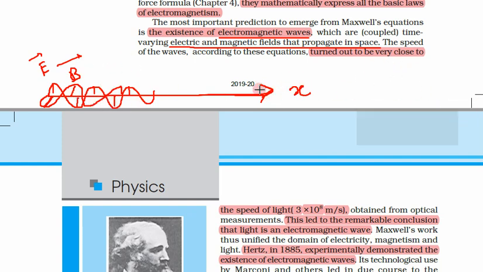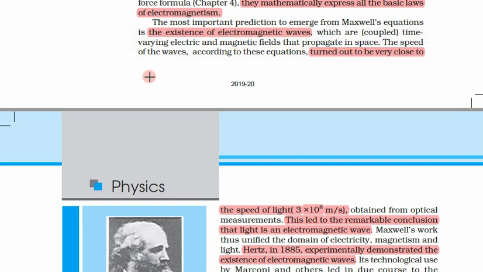These types of waves are called electromagnetic waves because they have both electric and magnetic fields that are time varying, and they are coupled.